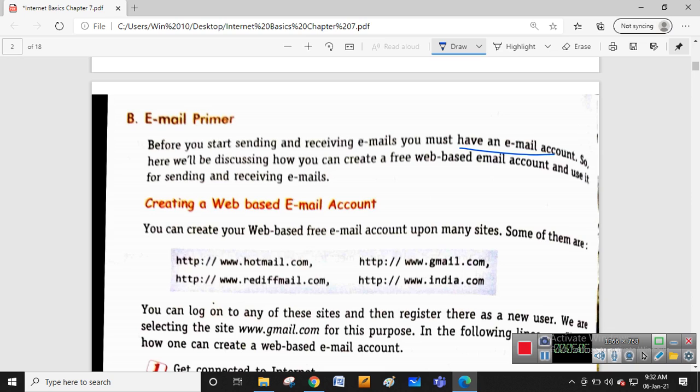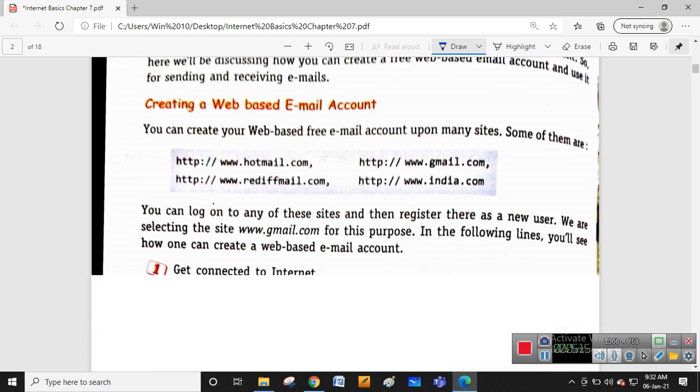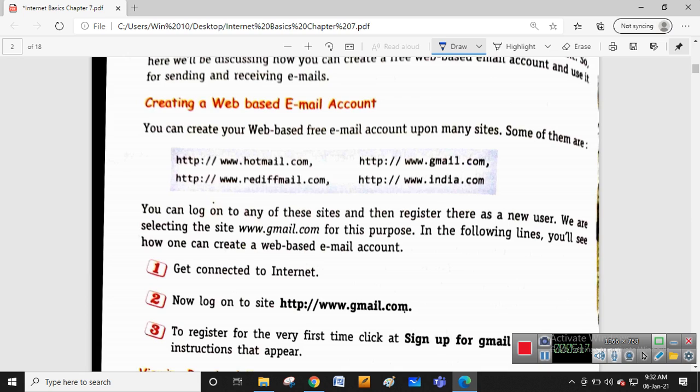So there is no need to explain this, but still I'll go through a slide. Okay, how to create an email account. I think most of you know, but still, how to create a web-based email account.